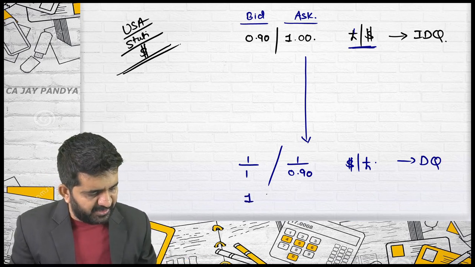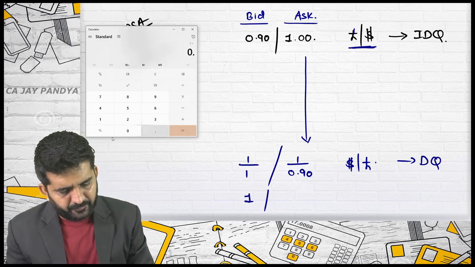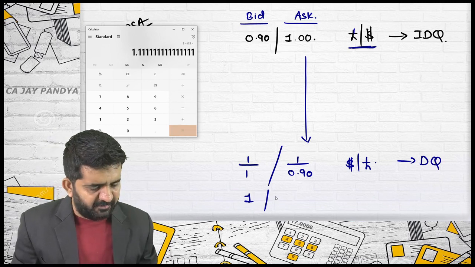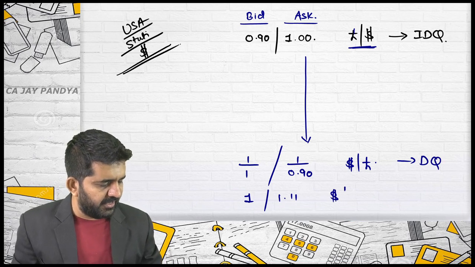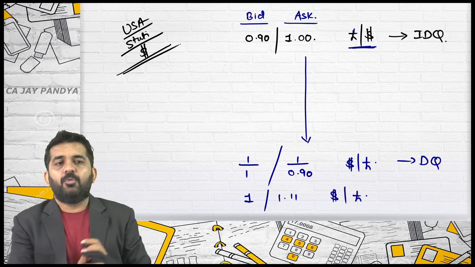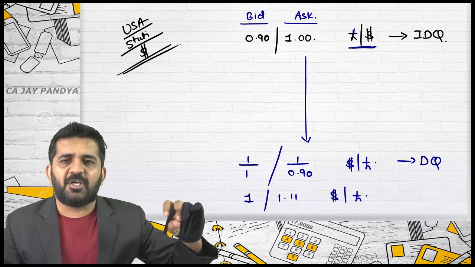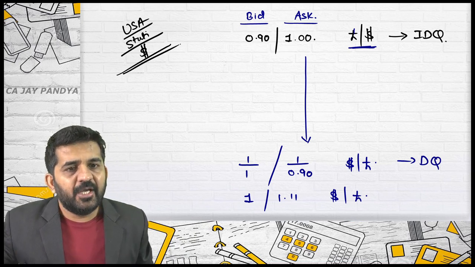Believe me, the answer will be yes. This is 1. 1 divided by 0.90 is 1.11. This is the rate of dollar per pound. Alright. So bid will become denominator of ask and ask will become denominator of bid when you want to convert a direct quote into indirect quote.